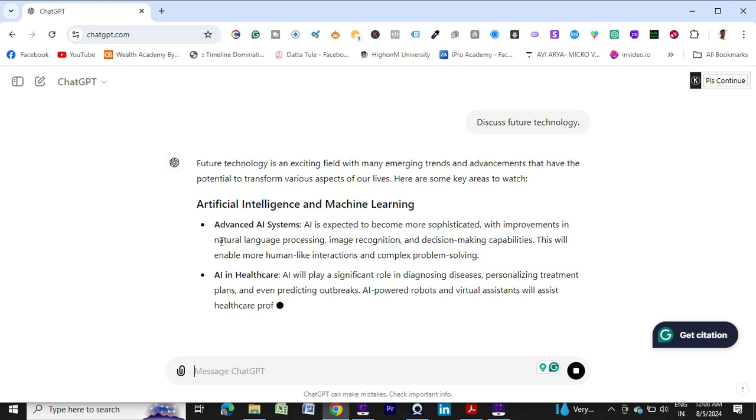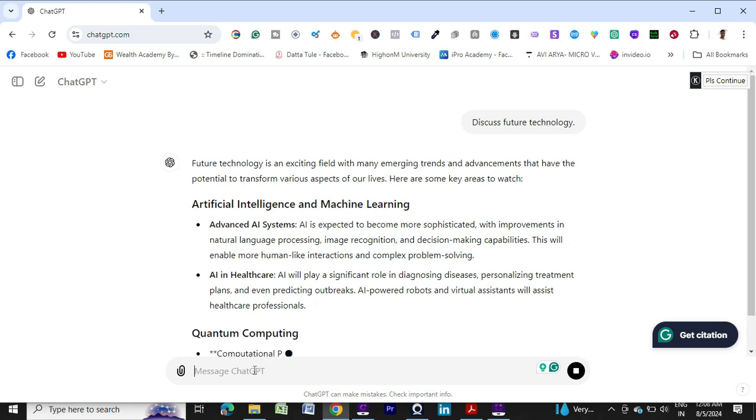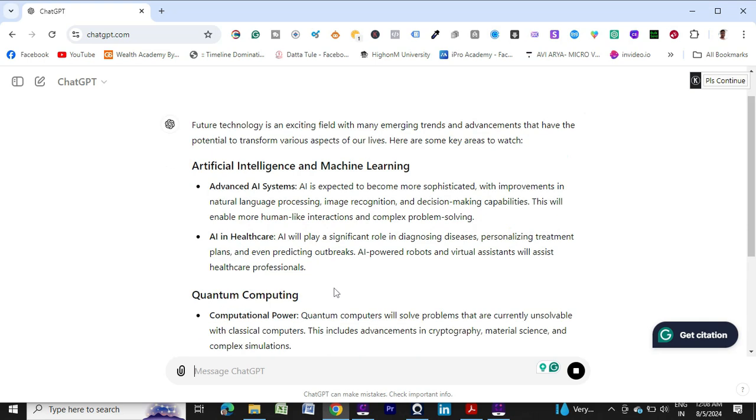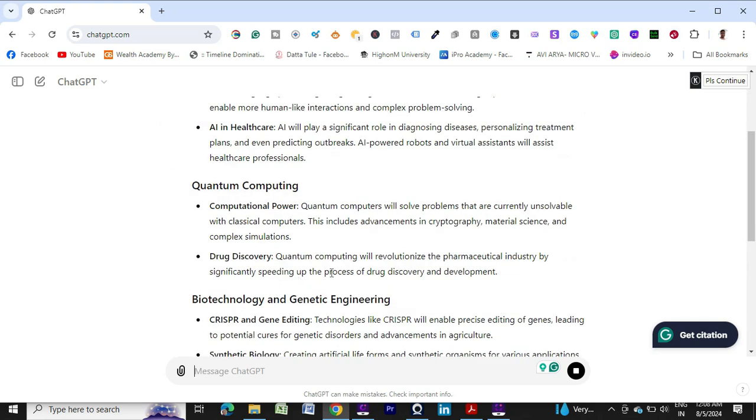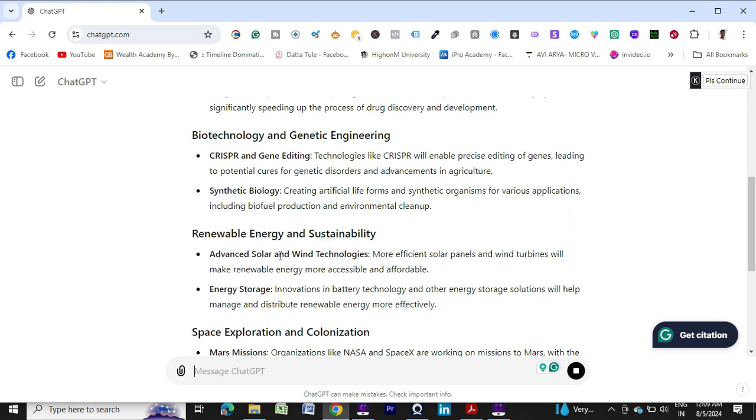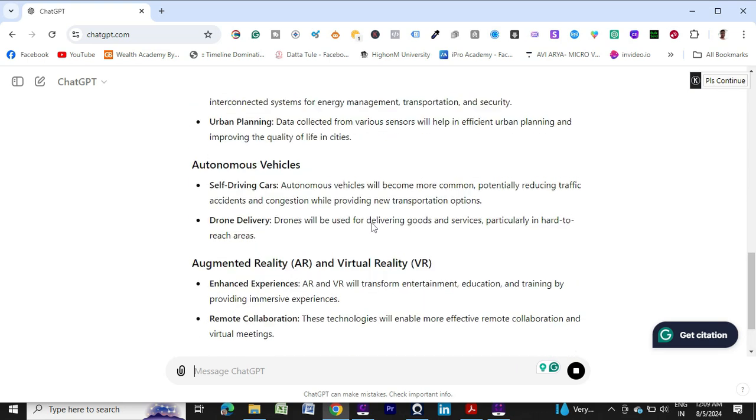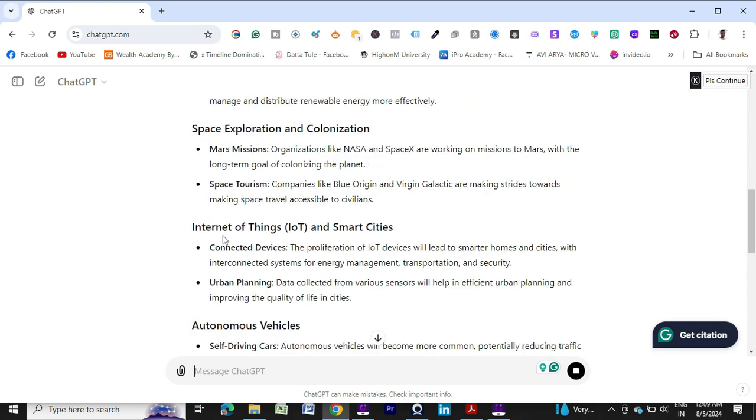Artificial intelligence and machine learning, quantum computing, all the details it has provided: biotechnology and genetic engineering, renewable energy and sustainability, space exploration and colonization, then Internet of Things and smart cities, autonomous vehicles. It's detailed information it has given.